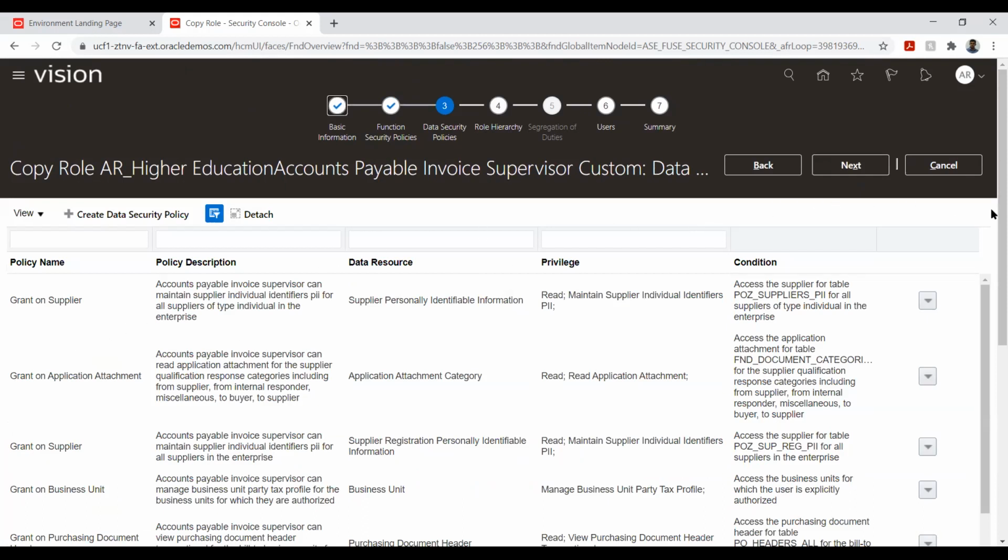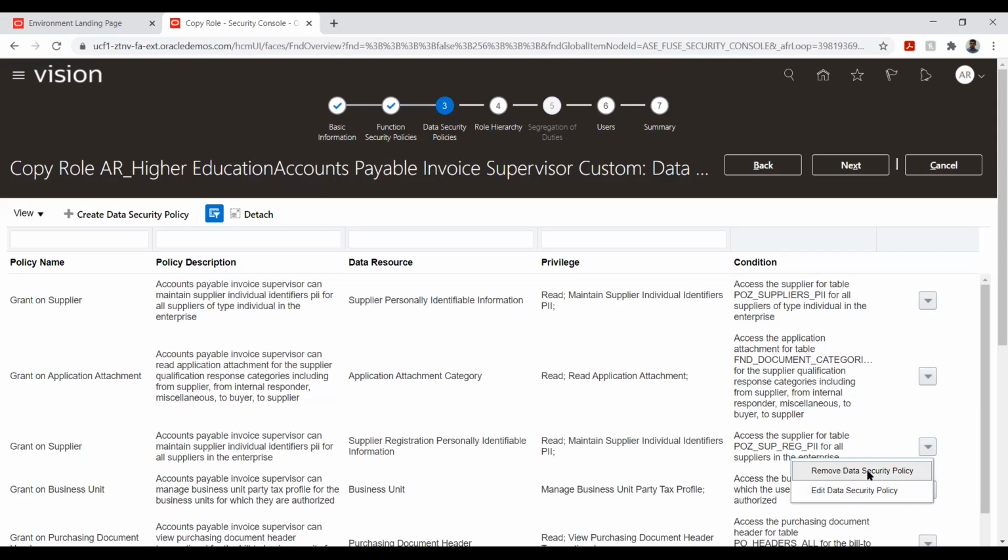Okay. And the next option that we have is data policy. Data policy is nothing but whether we want to restrict this access to any specific business unit or the ledger, so that we can define it here. So here we have the option to remove this particular security.